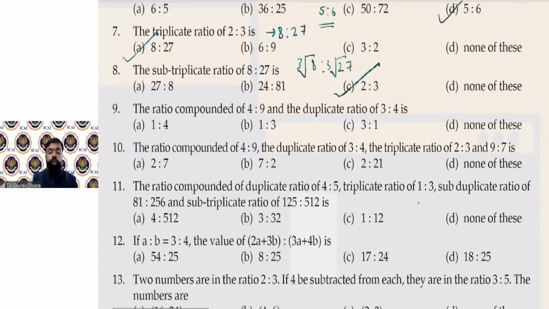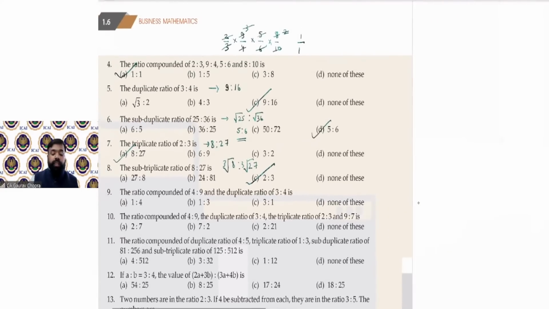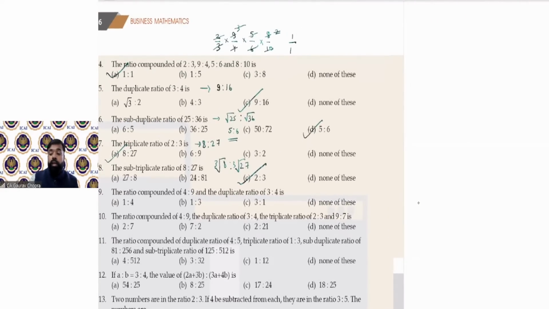Ninth one, the ratio compounded of 4:9 and duplicate of 3:4. Here you have to understand the language very carefully. पहले क्वेश्चन में बोला आपको कंपाउंड निकालना है, तो कंपाउंड मींस दोनों रेशियोज जो भी गिवन है उसको मल्टीप्लाई करना है. First ratio is 4:9, so we can write 4/9, multiplied by the duplicate ratio of 3:4. That means 3:4 नहीं लिखना है, हमें उसका duplicate लेना है. We have to take the duplicate ratio of 3:4.